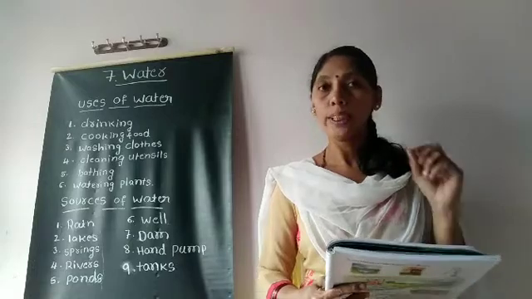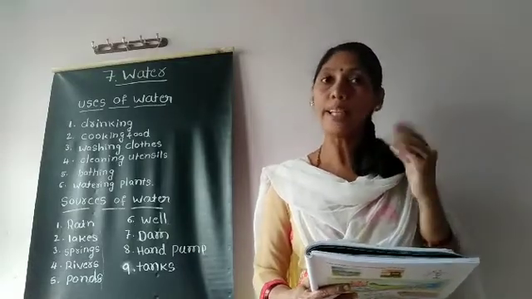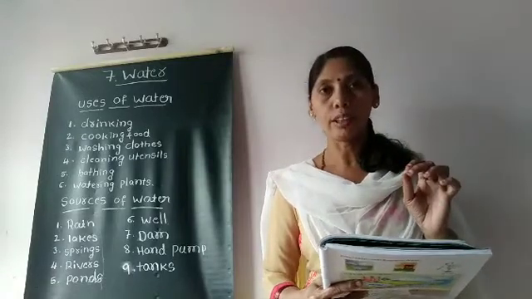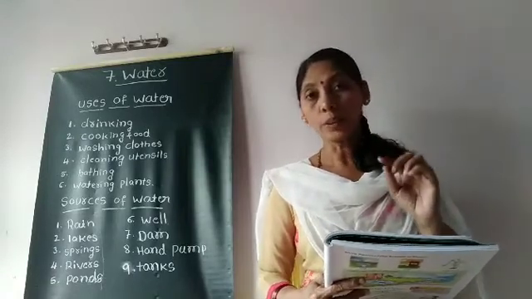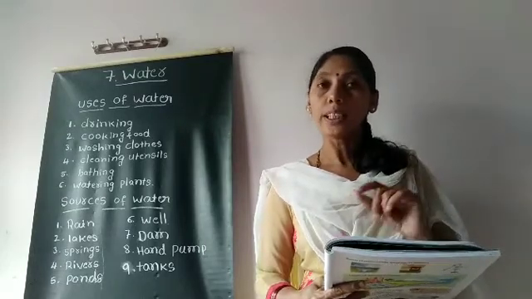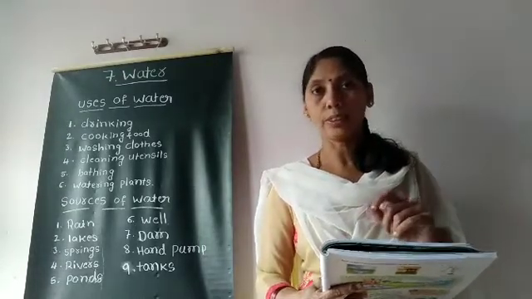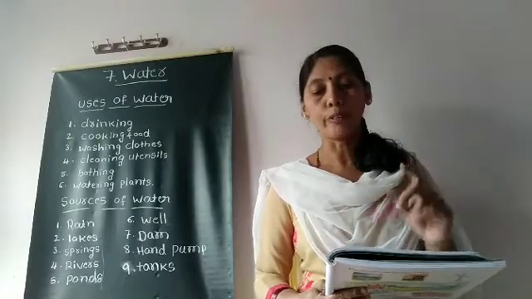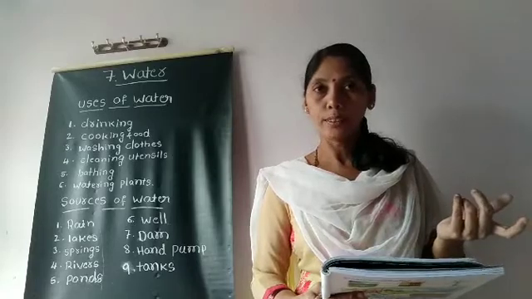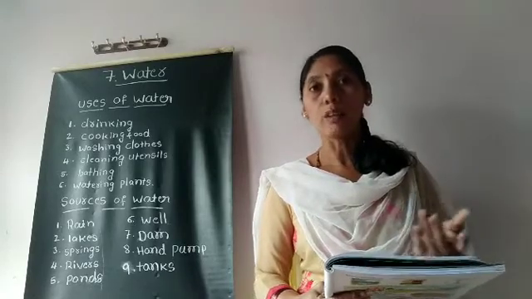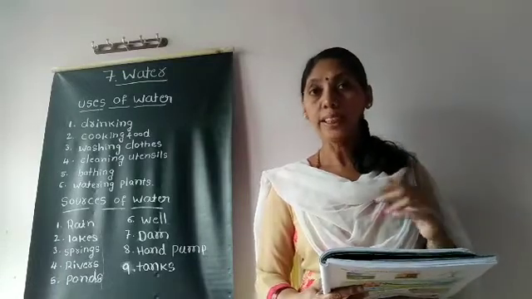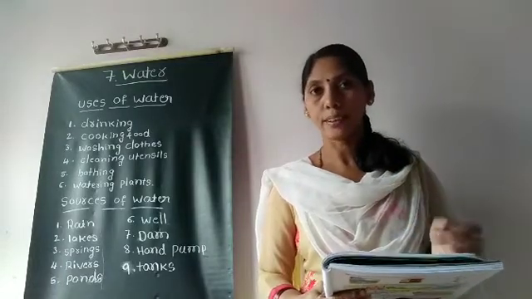So we must drink plenty of water, and we must also eat vegetables and fruits that contain water, like cucumber, watermelon, strawberry and broccoli. These are all water-rich fruits and vegetables. They give water to our body. Got it?